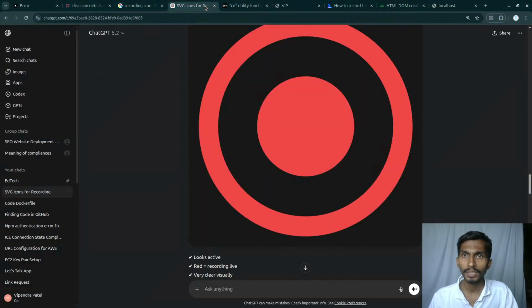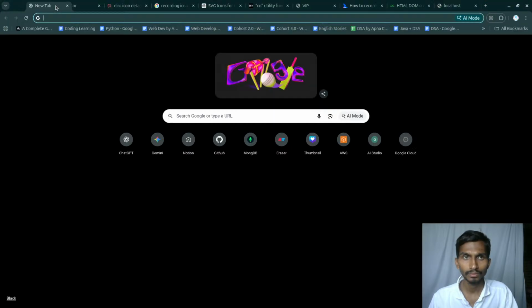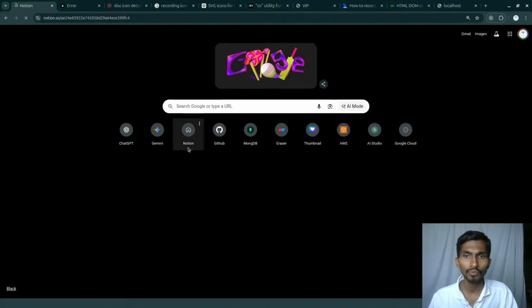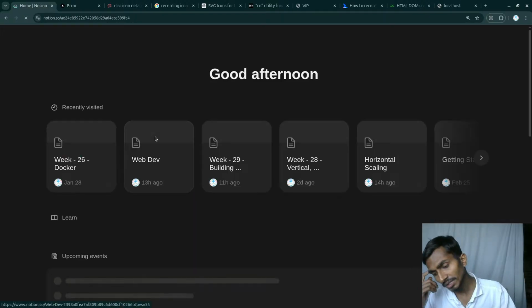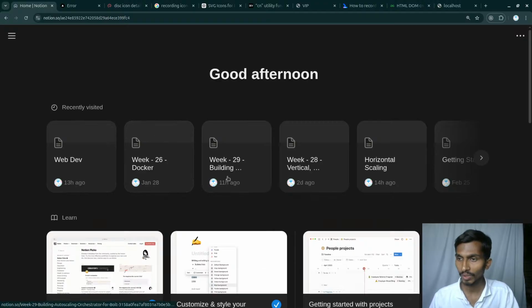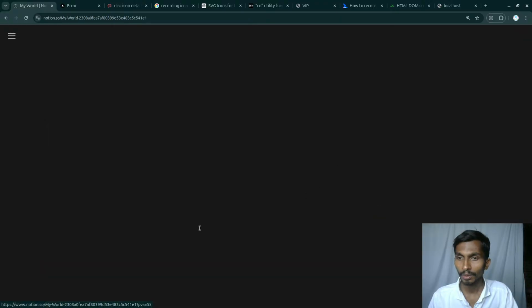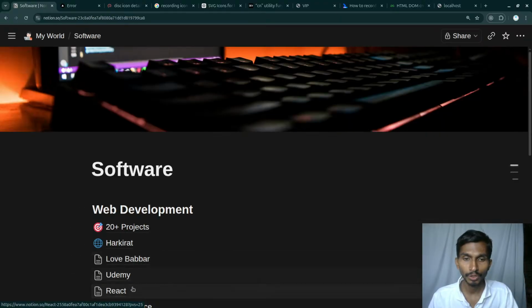Coming back to my notes, I don't have my notes open, so let me open Notion right now. It's going to be pretty straightforward. I may be adding the personal chat option as well, so that you can chat in the group and you can also text them personally. I'll be getting inspiration from Zoom, because Zoom uses this kind of option as well.